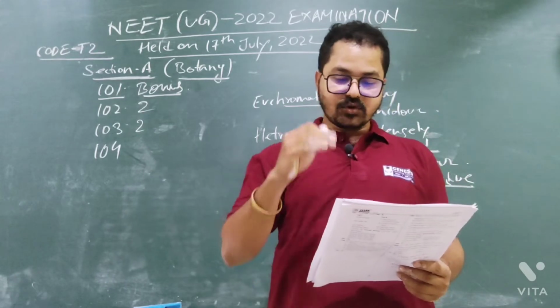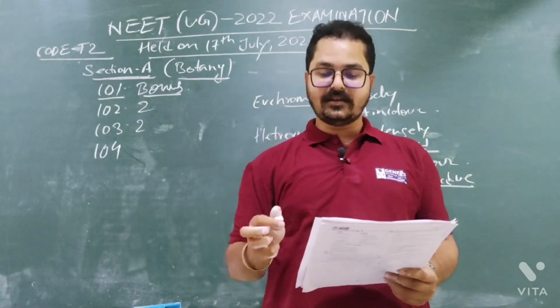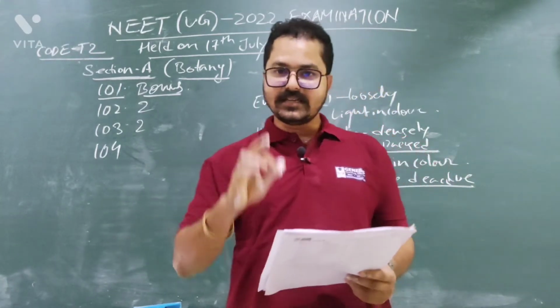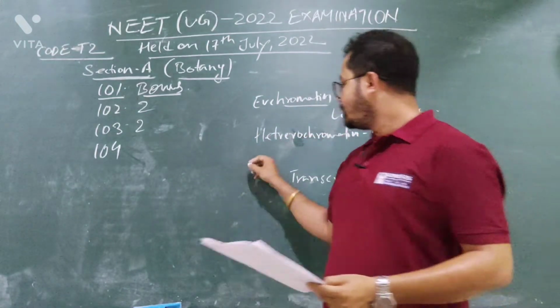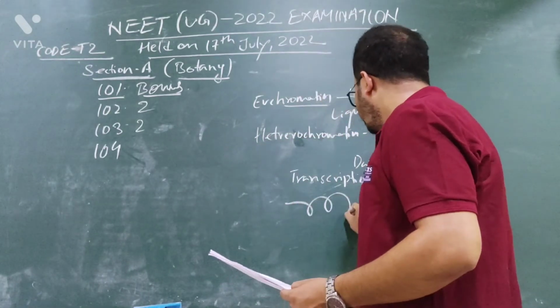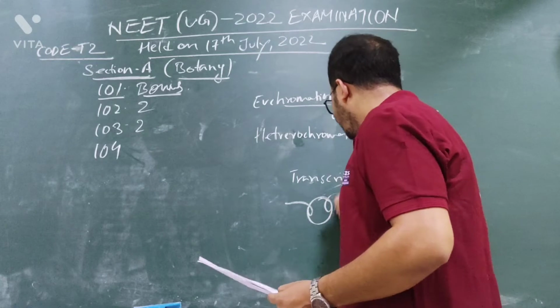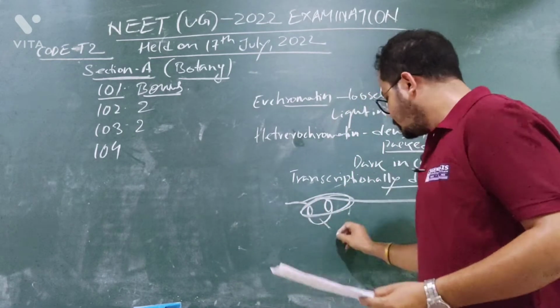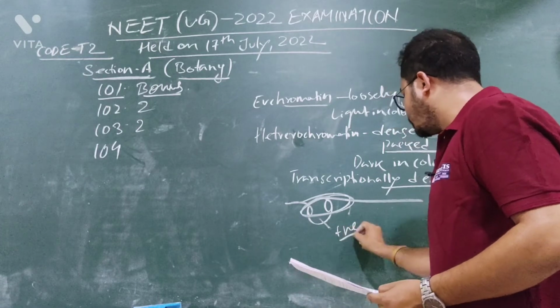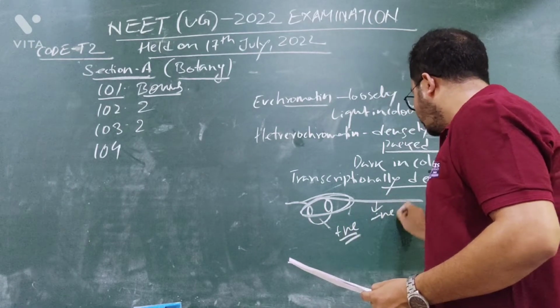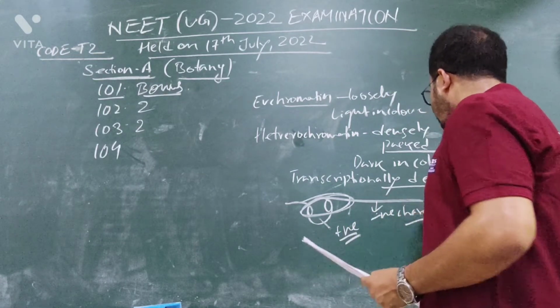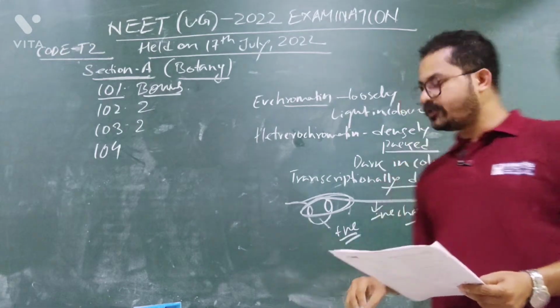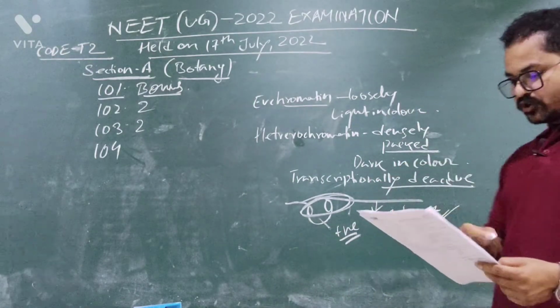Option C, histone octamer is wrapped by negatively charged DNA in nucleosome. Absolutely correct. DNA is negatively charged. DNA will wrap on what? Histone protein. Histone protein is what? Positive charge. DNA is what? Negative charge. Are you getting my point? So option C is also correct.